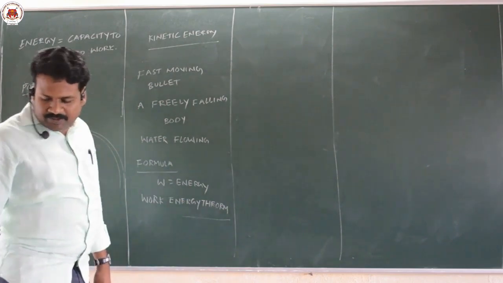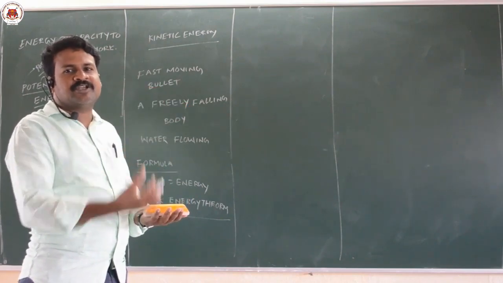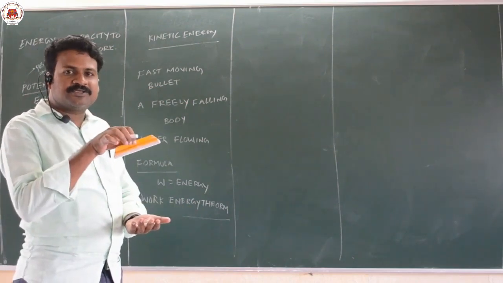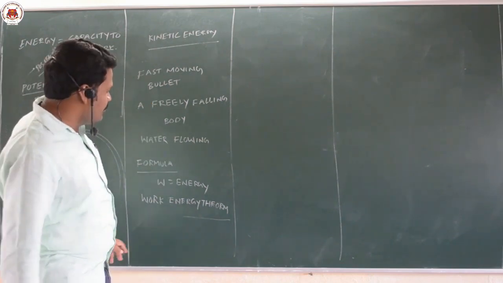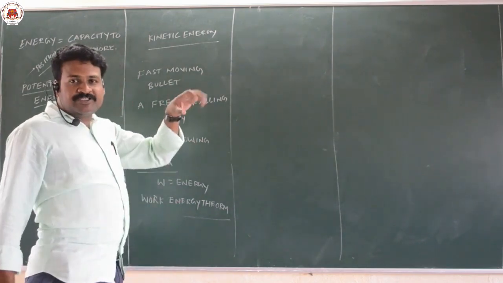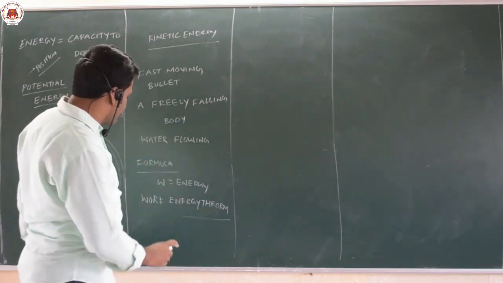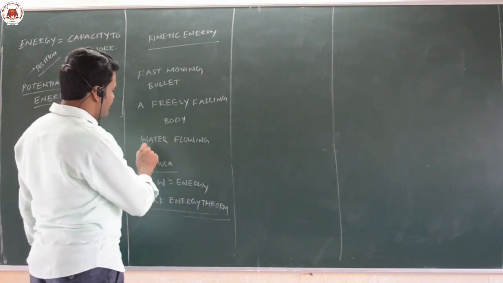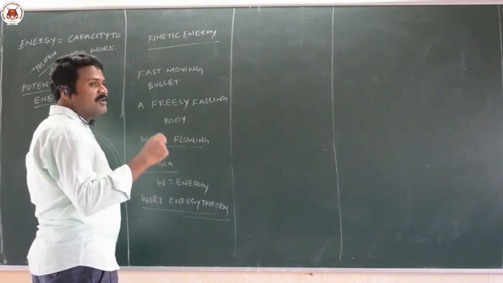Suppose I lift a body from the ground, I am doing some work. I am doing work against the gravitational pull of earth. So I am displacing it to a height h. Force is mg and h is in the opposite direction, both are in opposite directions. Work done you will get is minus mgh. Once I release it from that height, because of my work done, it is having energy. So work done is stored in the form of energy. That is why work done is converted into energy.